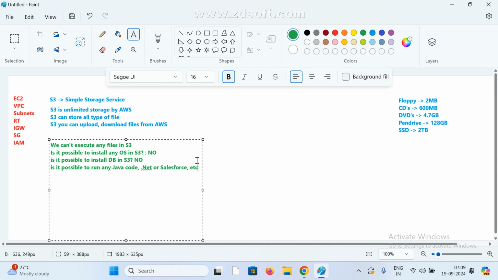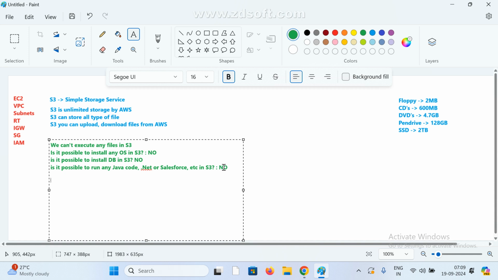In S3, this is also not possible. We can only keep it as an application file. So this is not possible.